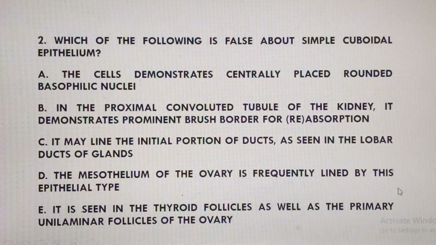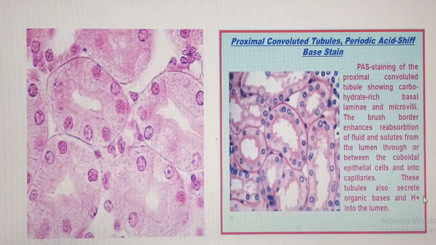Now, option E says it is seen in the thyroid follicles as well as the primary unilaminar follicles of the ovary. That's a very true statement. So the follicular cells of the thyroid gland as well as the follicular cells of the primary unilaminar follicle of the ovary, yes, you are going to see that. So let's try and justify these.